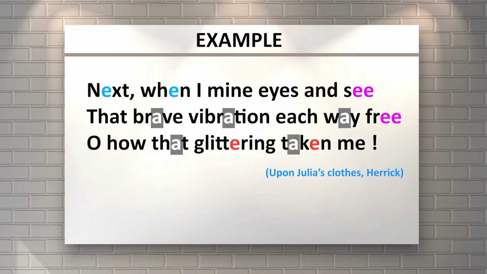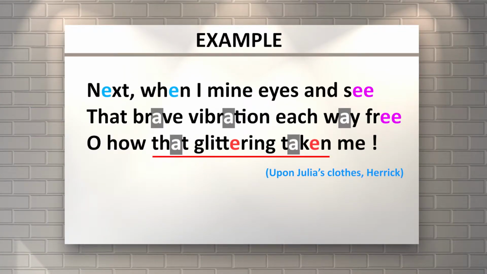When the vowel sound of that is different from these three, brave, vibration, and wave, then you cannot call the word that on the third line, oh, how, assonance A. That will be the same as brave, vibration, and wave, and also the same as other A sounds that are read as A. So this is the thing that you have to pay attention to in assonance.